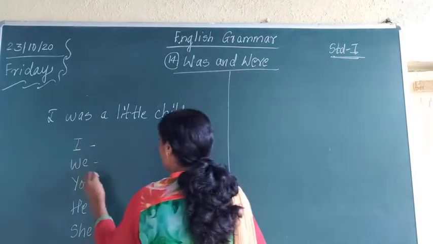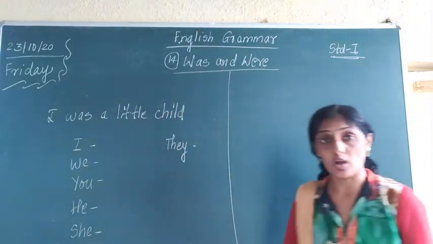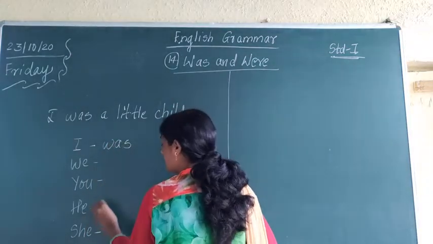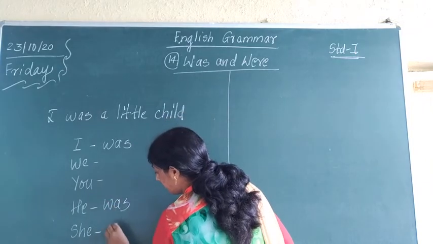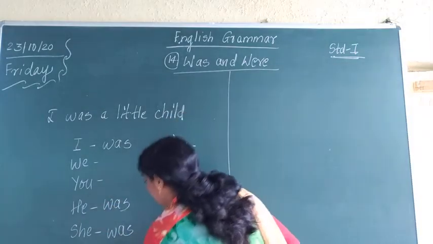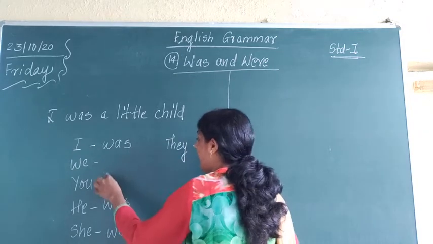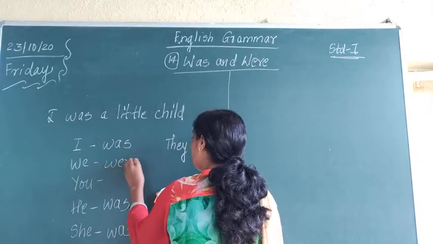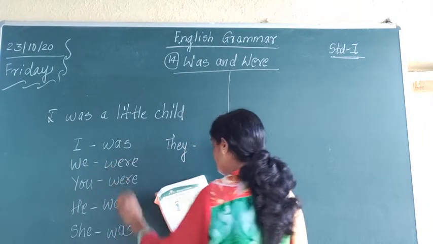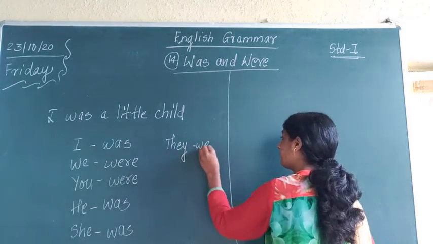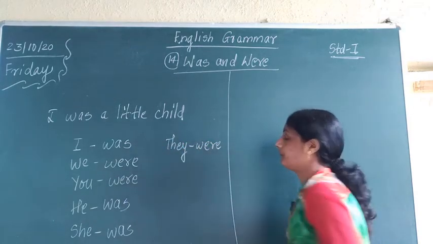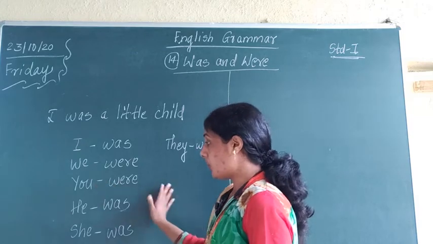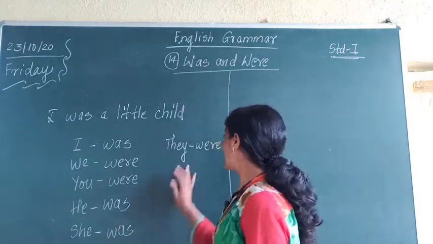Now when we are using all these pronouns, what do we have to do? Where to use was and where to use were. Here it is told that was is used before I, he, she and it. And were is used with we, you and they. Are you understanding? Have you understood? I was, we were, you were, he was, she was, it was, they were.